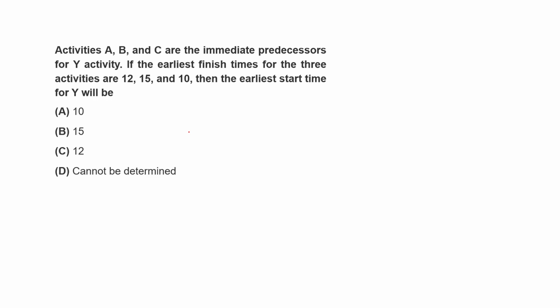Next question is, activities A, B and C are the immediate predecessors for Y activity. So this is, let's suppose, Y activity, and A, B, C, these are the predecessors of this activity, right? And the finish time of A is 12, B is 15 and C is 10.